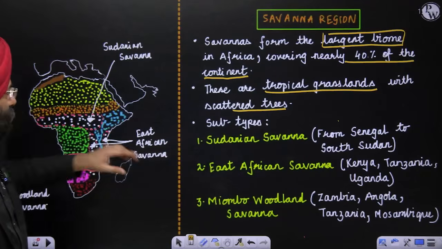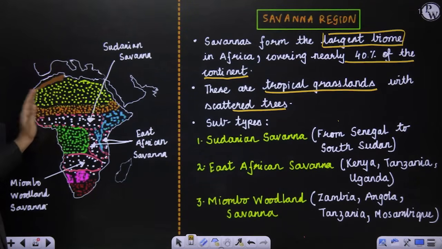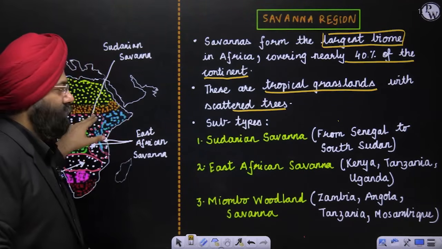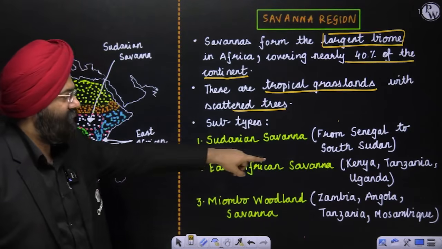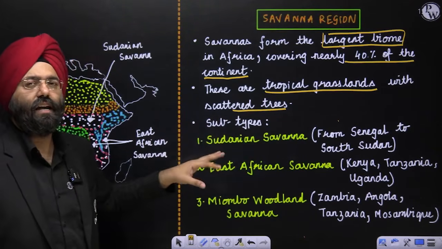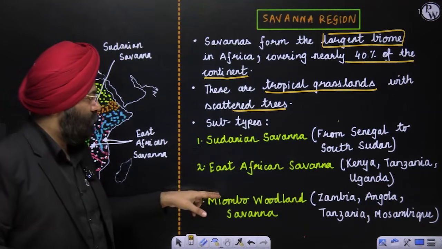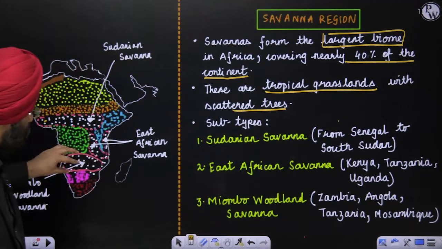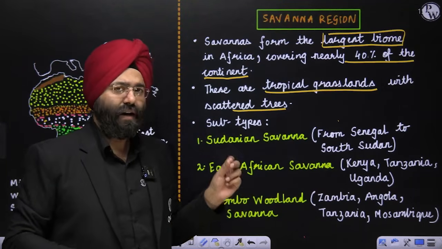Sudanese savanna from Senegal to South Sudan. So from the Senegal region, on the western side, to the South Sudan region, this is the Sudanese savanna. Now the East African savanna basically covers the three major countries, that is Kenya, Tanzania and Uganda, in this region. Now Miombo woodland savanna covers again the southern part: Zambia, Angola, Tanzanian part and Mozambique.